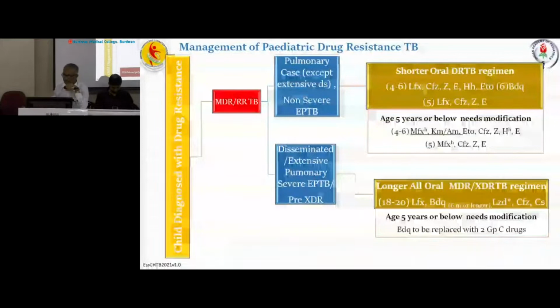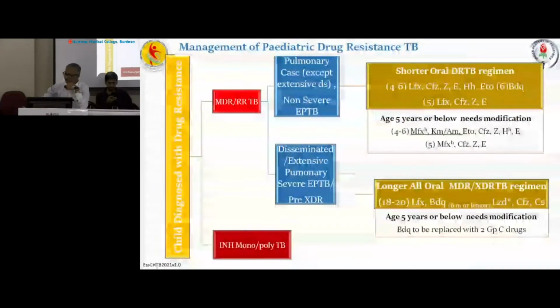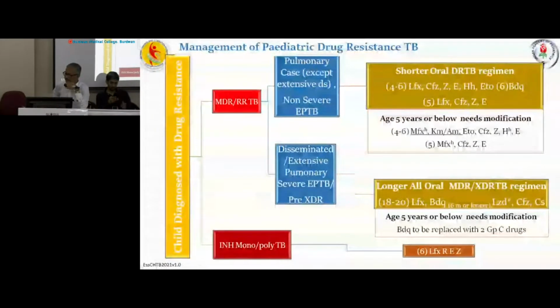And for INH mono or poly-resistant TB, it is very simple: 6 months of levofloxacin, rifampicin, ethambutol and pyrazinamide. Only INH is replaced by levofloxacin, and there is no induction or continuation phase; it will be given for 6 months at a stretch.